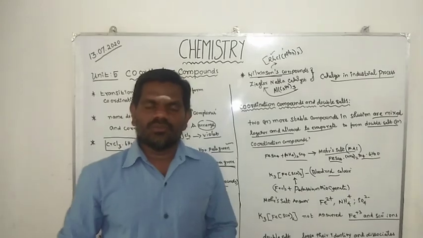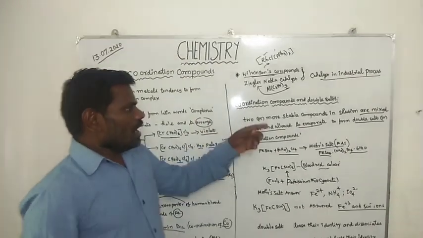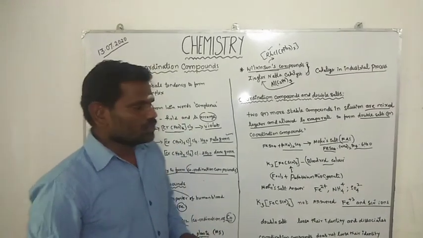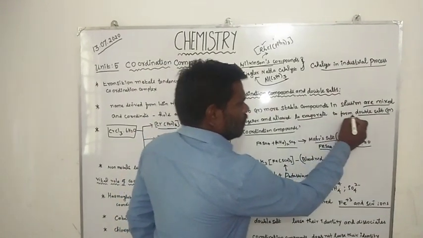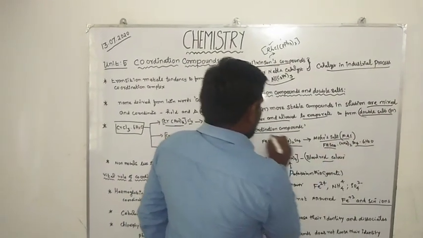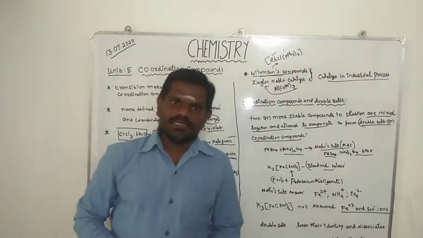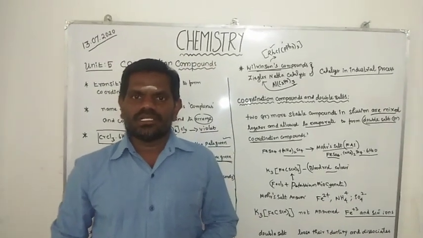So what do coordination compounds mean? First of all, two or more stable compounds in solution are mixed together and allowed to evaporate to form a double salt or coordination compound. What is a double salt? A double salt is two or more simple salts combining together.